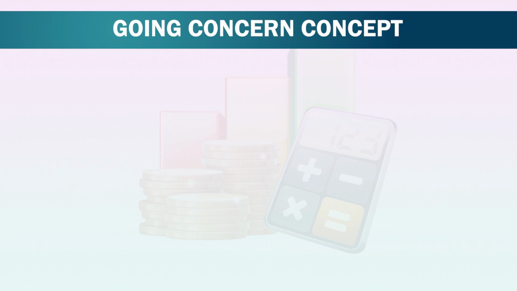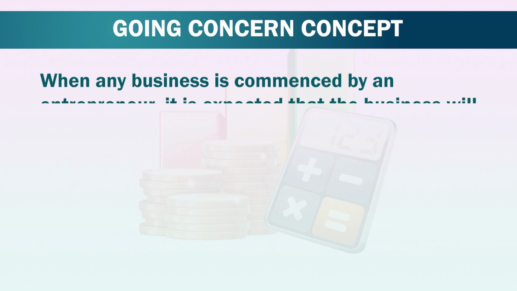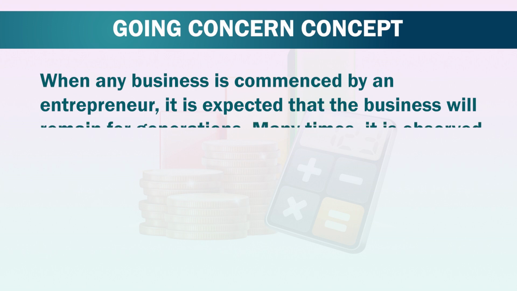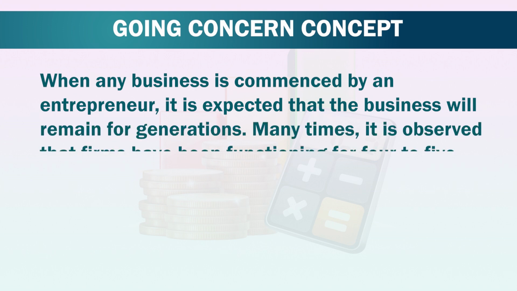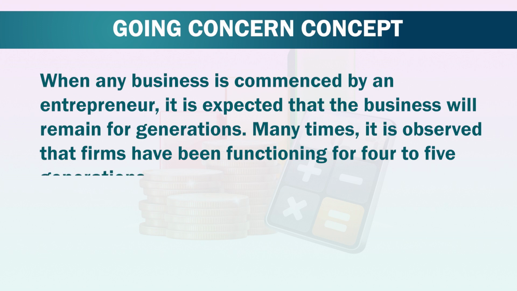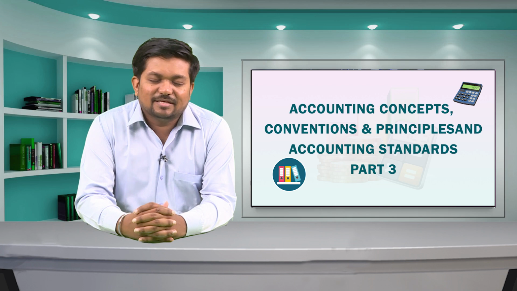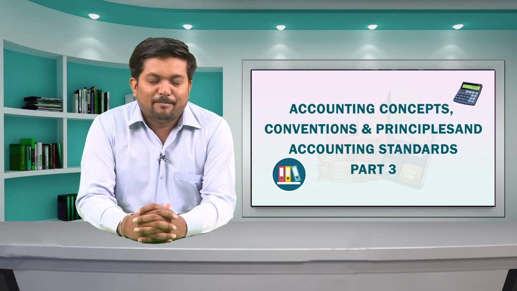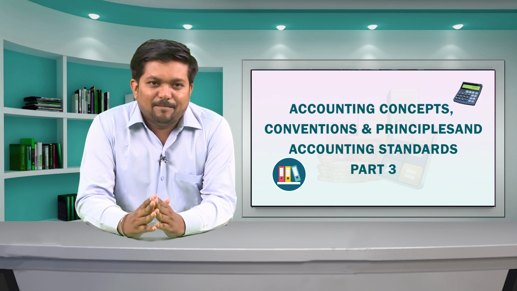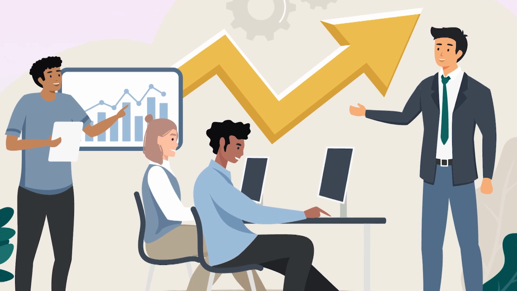Going concern concept. When any business is commenced by an entrepreneur, it is expected that the business will remain for generations. Many times it is observed that firms have been functioning for 4 to 5 generations. The life of every human being is decided by nature, but the life of a business cannot be predetermined.